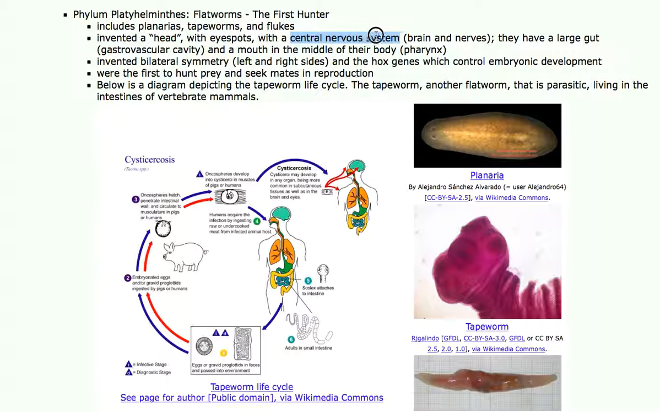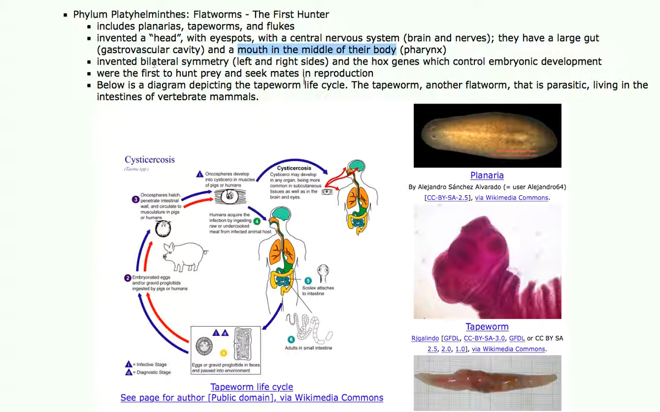They have a central nervous system. That is, they have a very primitive brain and some nerves, which sponges completely lack, and jellyfish only have primitive nerve nets. They have a large gut, but they have no anus. They did not invent an anus yet. So jellyfish and flatworms have to vomit the food that they can't digest. So they too, like the jellyfish, have a gastrovascular cavity. Most of the members of the group that have a mouth have the mouth in the middle of their body.